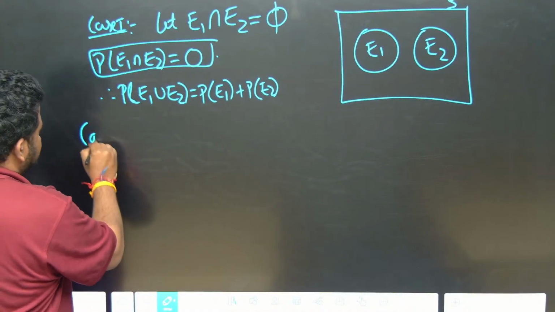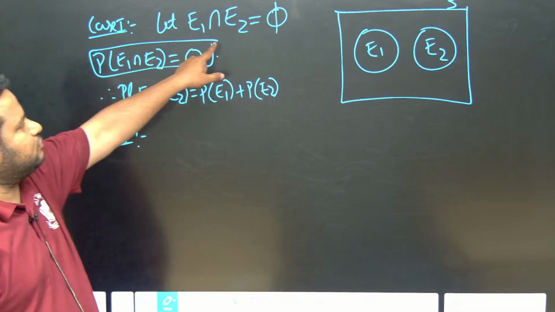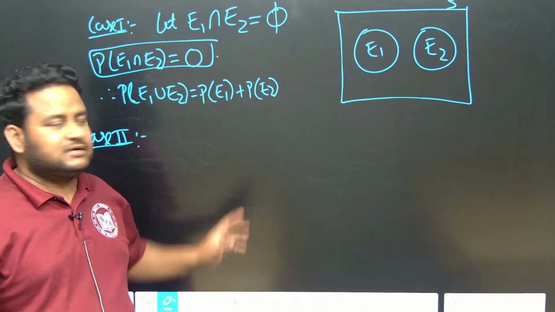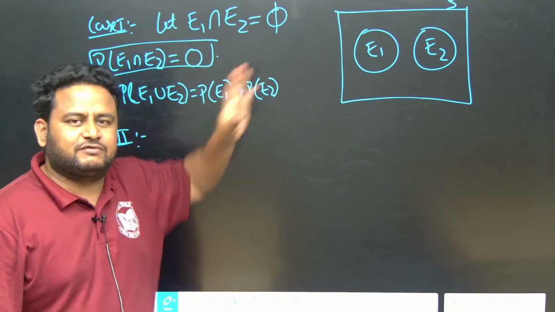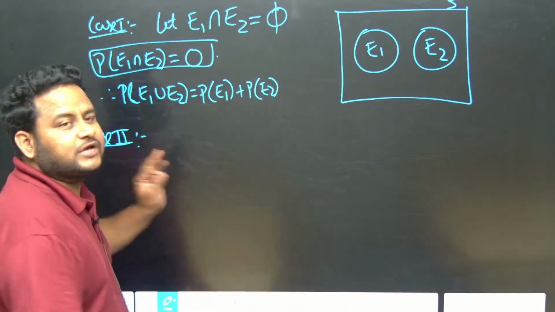What is this case 2? In case 2, what will we take? This is pretty obvious. You will understand. Let E1 intersection E2 be equal to the null set. Now we will take that it is not equal to the null set, that is, it is not a null set. That is the second case. Like these two cases you have to take and prove.